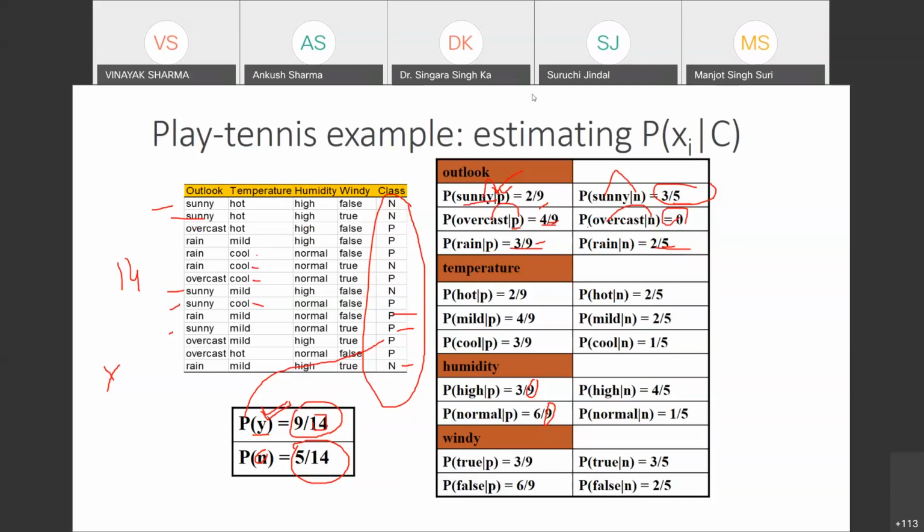Visakha, is this table okay? Yes, please. Is this table okay? Right. Okay, Visakha. So let's go ahead.